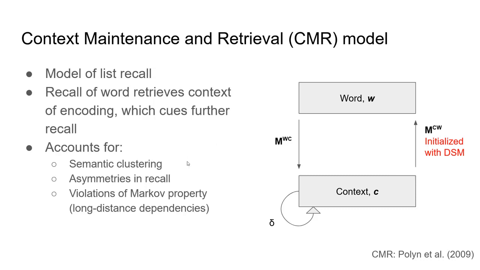Most relevant for free association, it accounts for semantic clustering due to MCW's initialization with DSMs. It accounts for asymmetries in recall since, in general, the two weight matrices MWC and MCW need not be equal to one another. And it accounts for long-distance dependencies in recall because context persists somewhat from trial to trial. Of course, all of these phenomena are known to be at play in free association, or are thought to be at play in free association, so some version of CMR could be useful there.